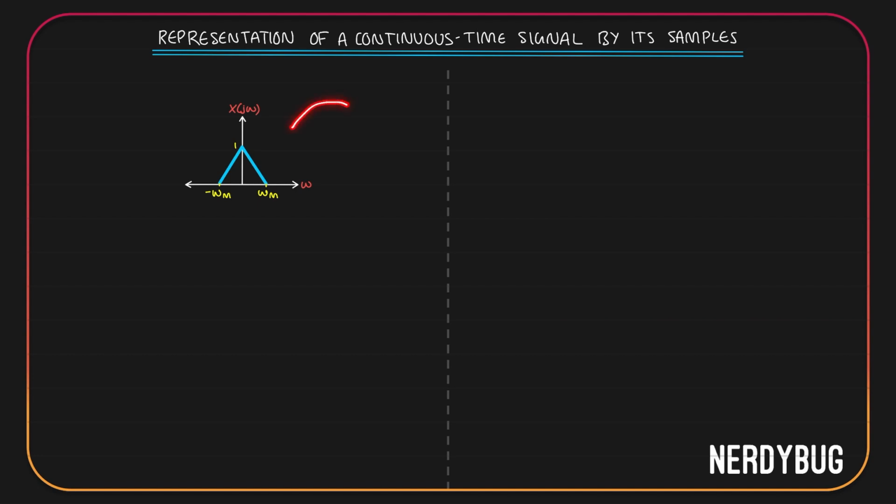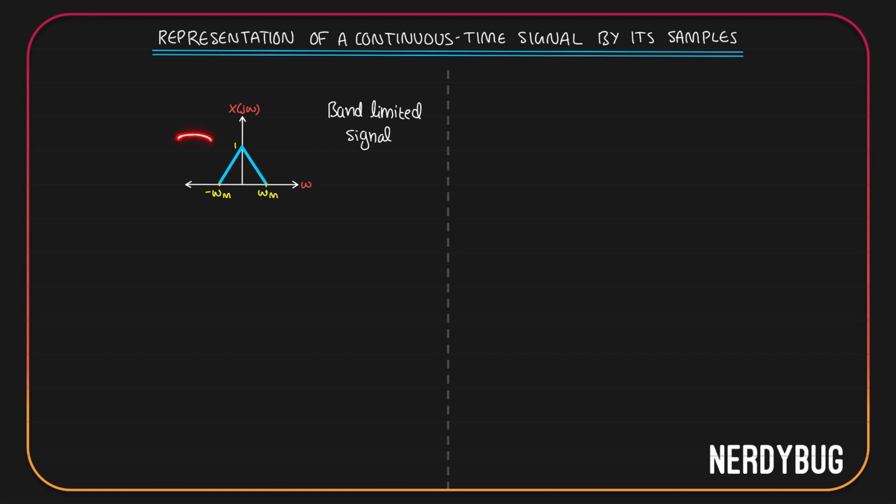Let us take a look at our example again. We assumed that our signal x of t had a Fourier transform that looked like this. It is triangular. The important part is it ranges from minus omega m to omega m. So we call this a band limited signal. It is called band limited because its frequency spectrum is between two extreme values of frequencies.